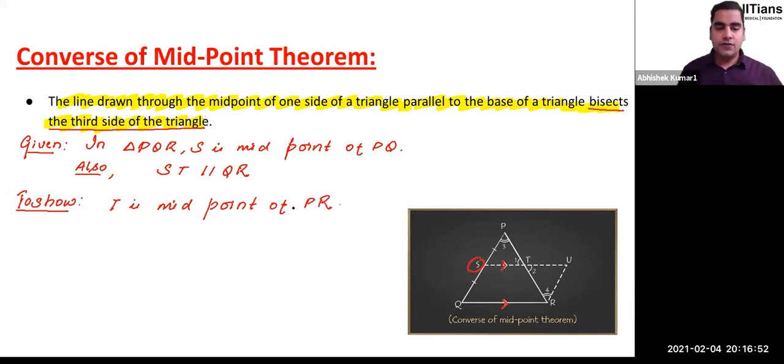All right. So I hope you got what has been provided and what we have to show here. We are given a triangle PQR, and in this triangle we are given that this line ST is passing through the midpoint of one of the sides, which is PQ. That means S is the midpoint of side PQ. Apart from that, we are given that ST is parallel to QR, and you have to show that T is the midpoint of PR. Okay, that is what you have to show here. Let's see what can be done.